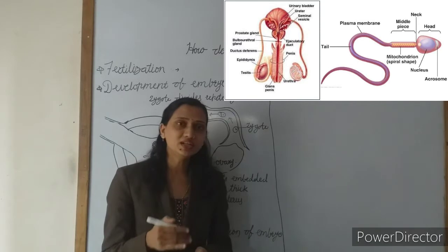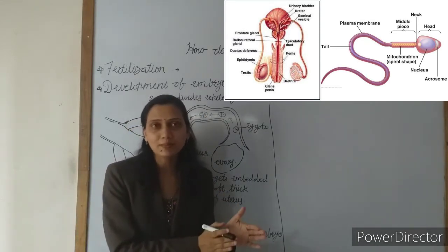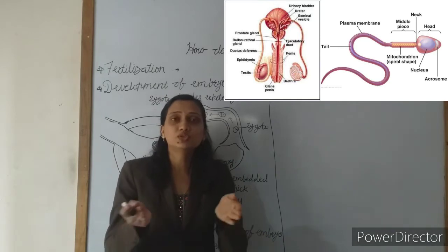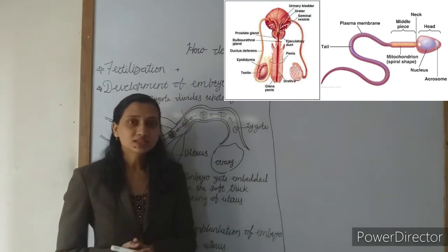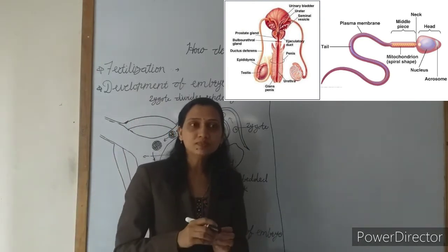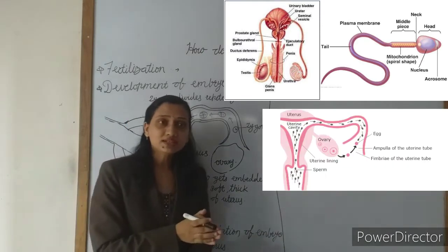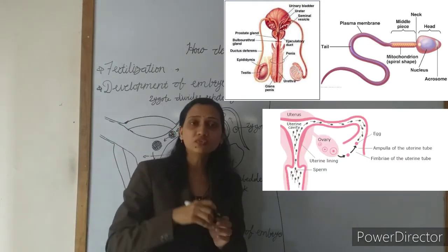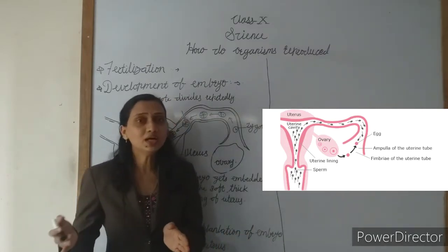Now, internal fertilization means what? The process of the fusion of the male gametes and the female gametes occurs inside the mother's body. Okay. Now how does it occur? So see, we know that the male gamete, the sperm, enters the female vagina. The male releases the sperm into the female body through the vagina during copulation, during mating.